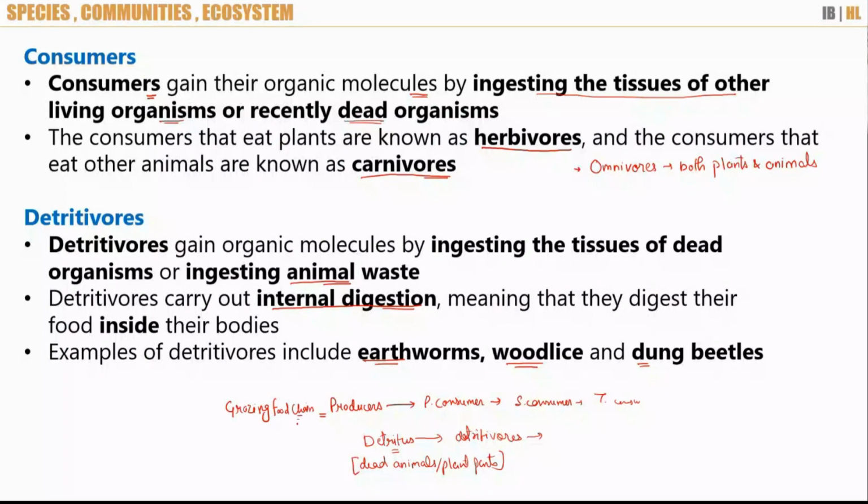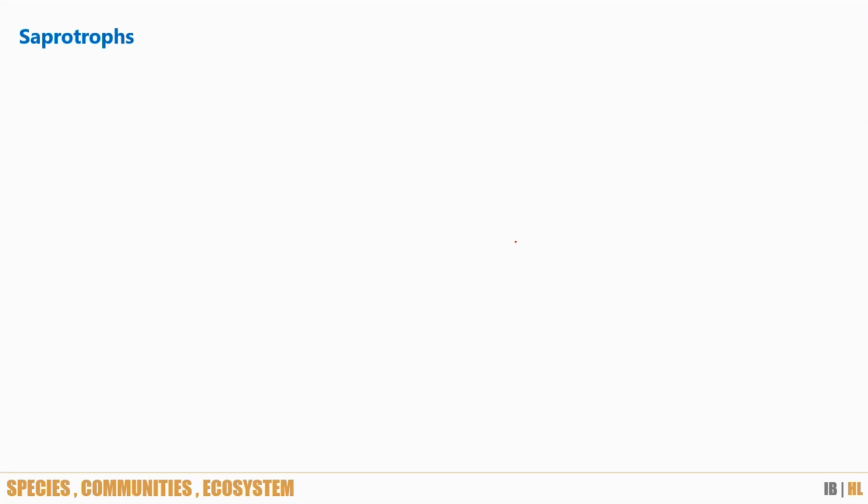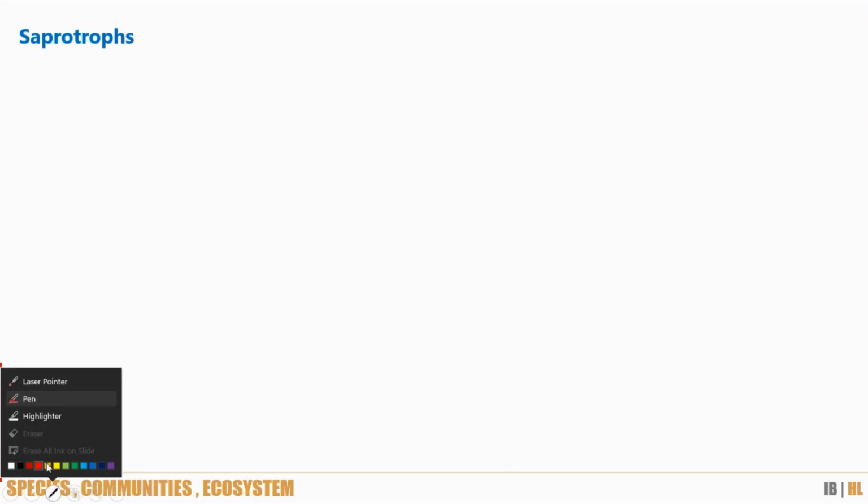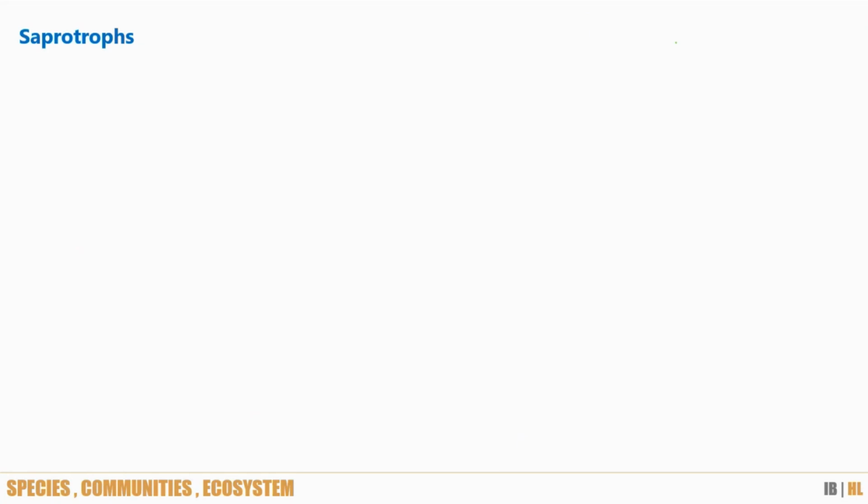Grazing food chain. While the one which starts with detritus is called DFC, detritus food chain. Now, saprotrophs perform a different kind of digestion, which is called absorptive type of nutrition. Which type of nutrition? Absorptive nutrition. So let's say this is a dead plant.